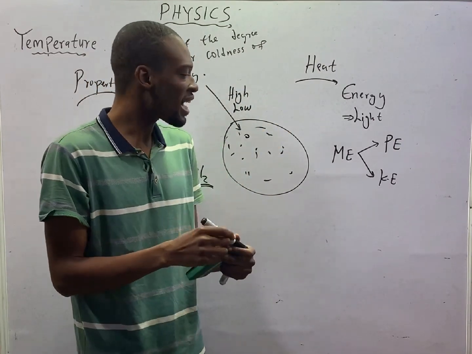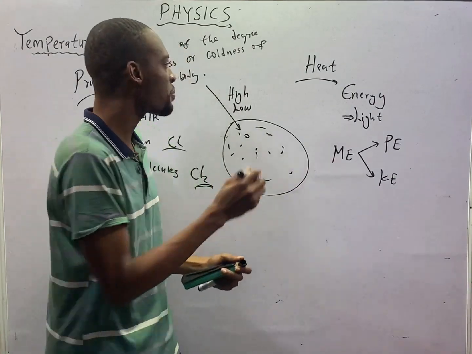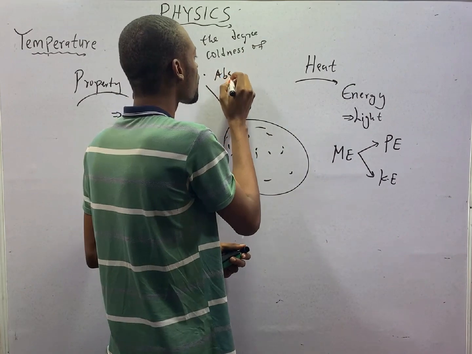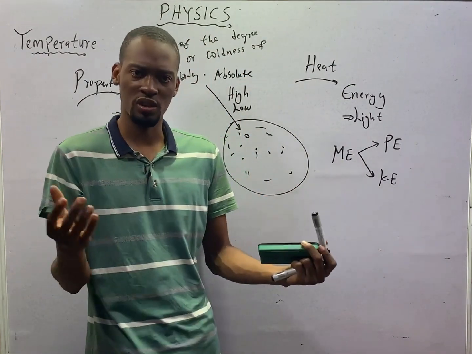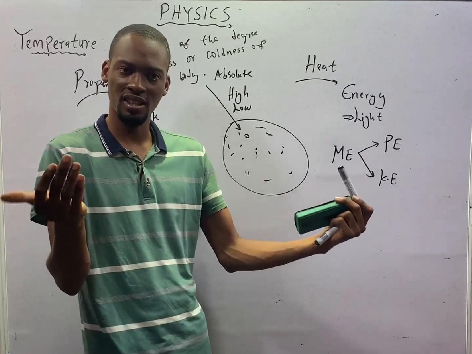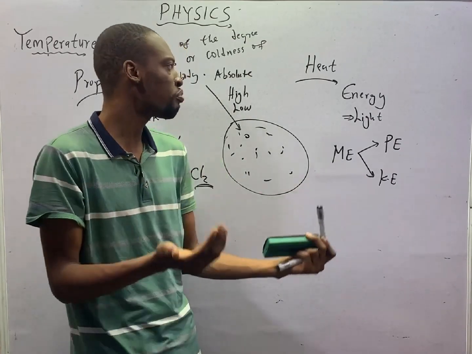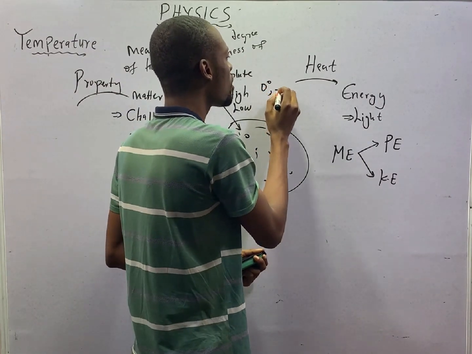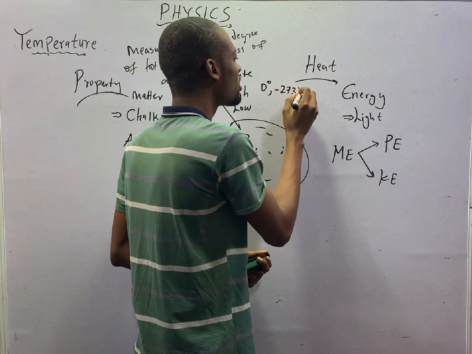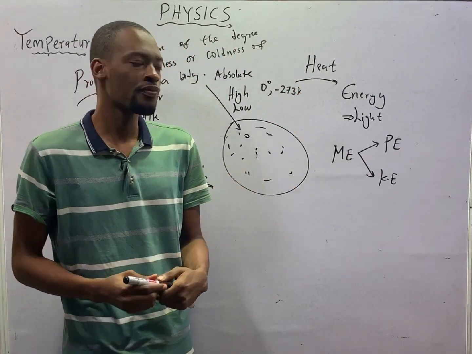If the molecules are not moving, they are standing still, we have what is referred to as absolute zero temperature. It is temperature where all motion are said to have ceased, or the minimum temperature that is theoretically possible. Absolute temperature is 0 Kelvin or minus 273 degrees Celsius. This is absolute zero temperature.